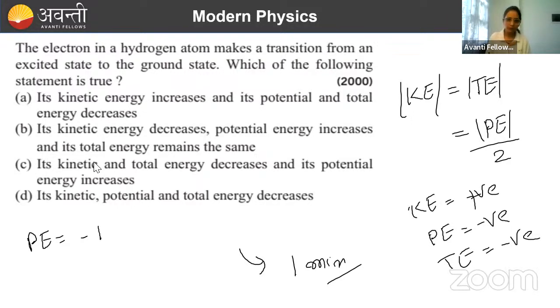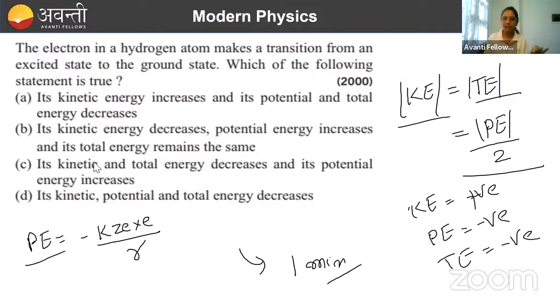What was the formula? K Z E into E divided by R. This was the formula. R was what? Distance of the orbit from the nucleus. Now do it. Look at the things carefully now. Blindly we should not go. Whatever things you have got, from where did you get this relation? From the planetary model of Rutherford.